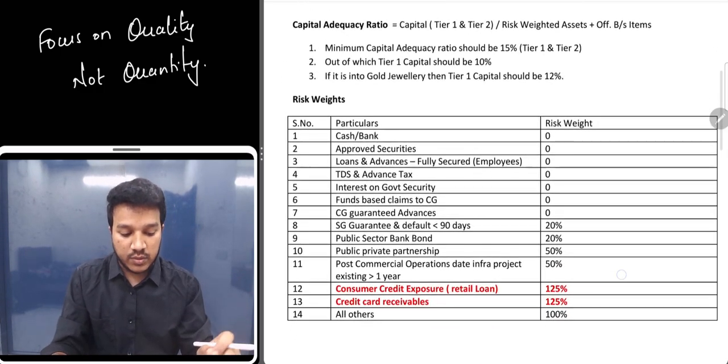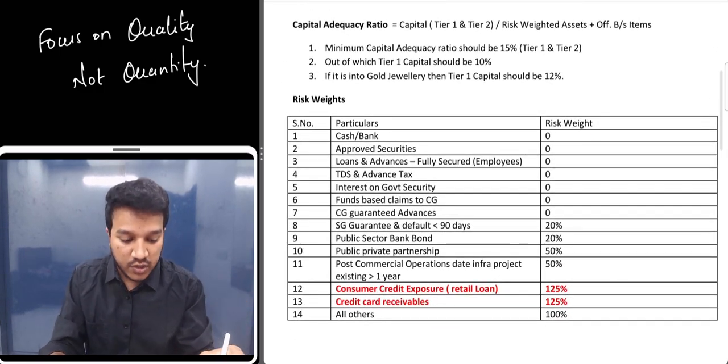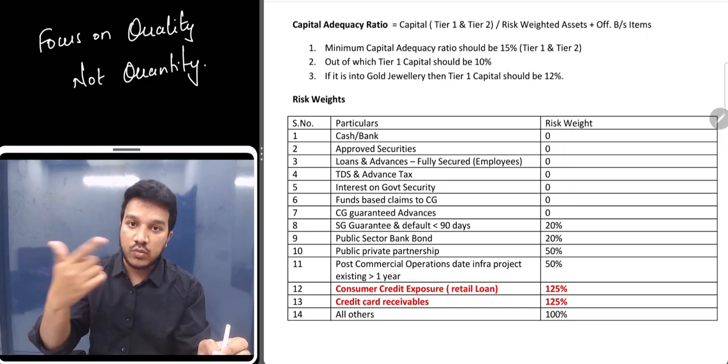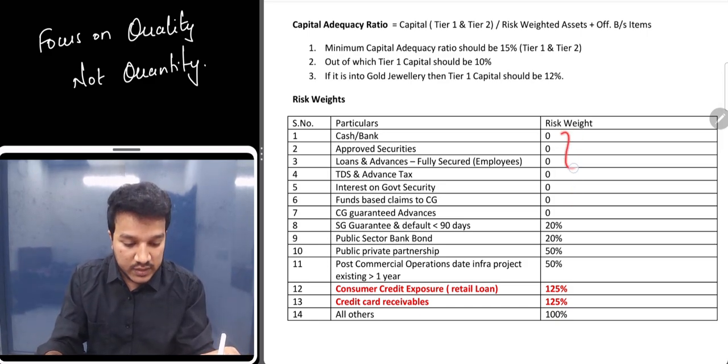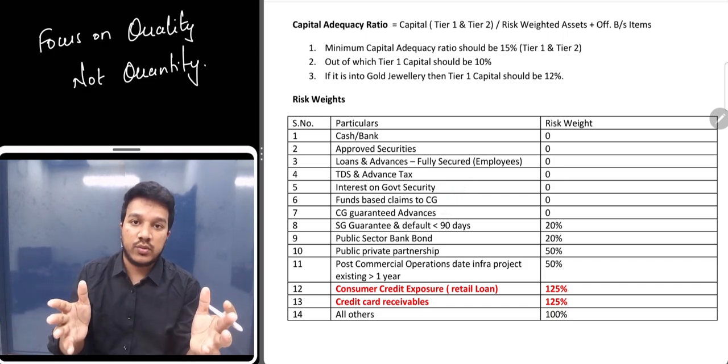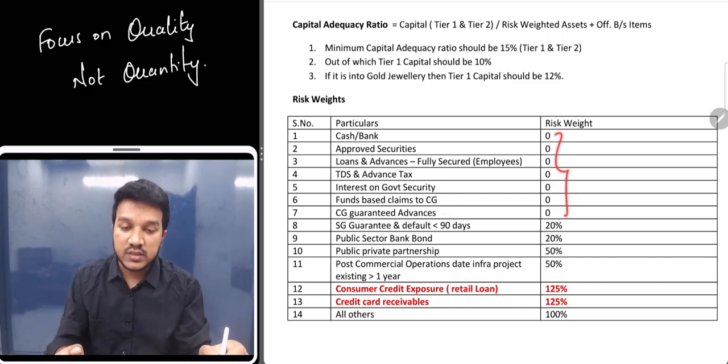Great. And now risk weights. Instead of me telling, you can pause and watch this. You will get more clarity. So for all these assets: cash, approved security, loans and advances, TDS, advance tax, interest on government security, funds based on central government guarantee advances, there is no risk weight to it, so the percentage is 0.